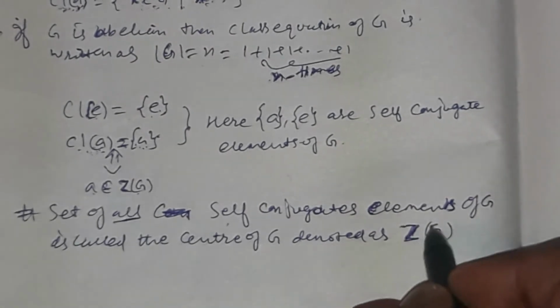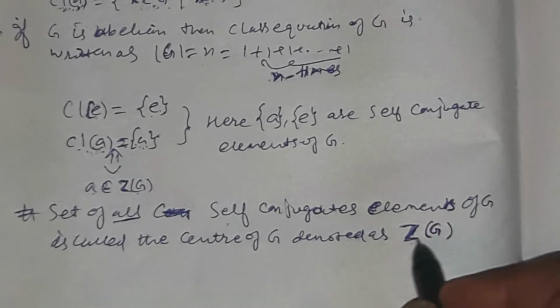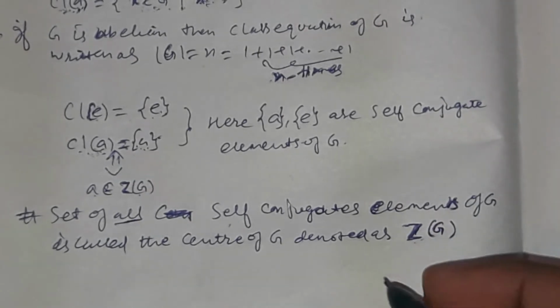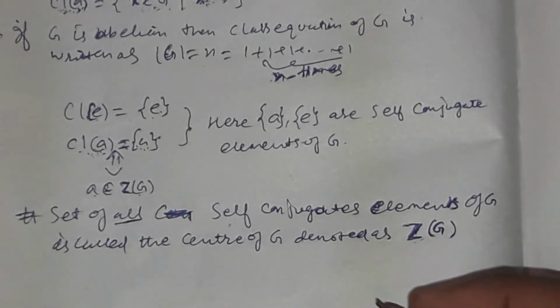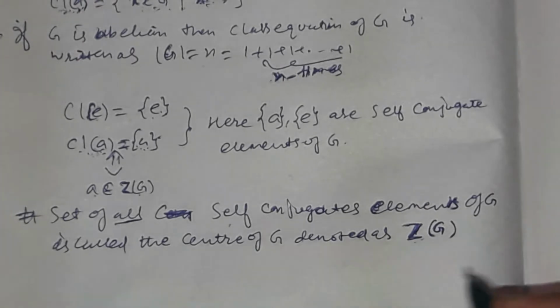Here Z is not defined for integers. Here Z is the center of G, meaning the largest abelian subgroup contained in the group.